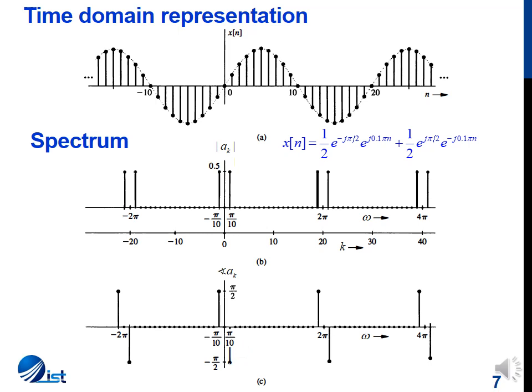We see that also for discrete time Fourier series, the magnitude spectrum is even symmetric and the phase spectrum is odd symmetric. This is also a line spectrum. The difference between the discrete time Fourier series spectrum and the continuous time Fourier series spectrum is that the discrete time Fourier series spectrum is periodic with the same period as which the signal is periodic, which is capital N.